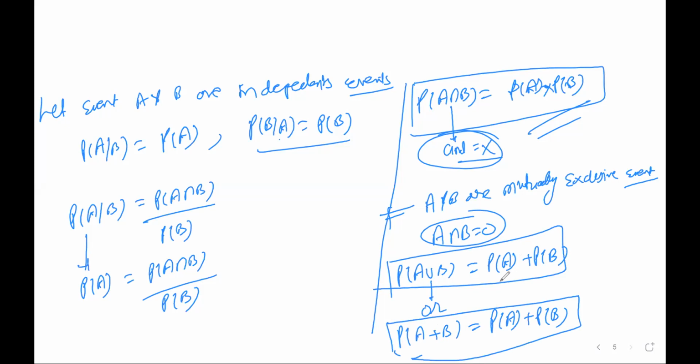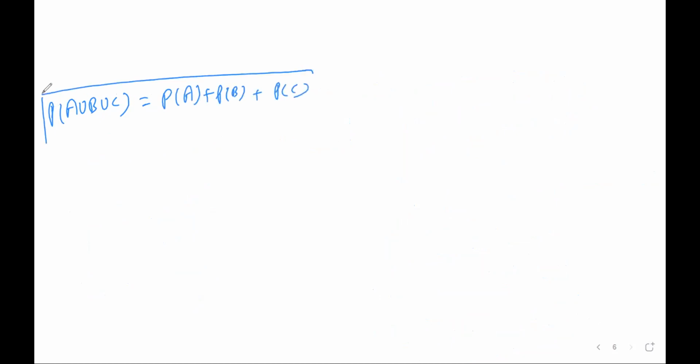If there are two events, it will be P of A plus P of B. Similarly, if three events are there, A union B union C, and if all the events are mutually exclusive, then the formula will be P of A plus P of B plus P of C. This is the formula. So these are the three important formulas for probability.